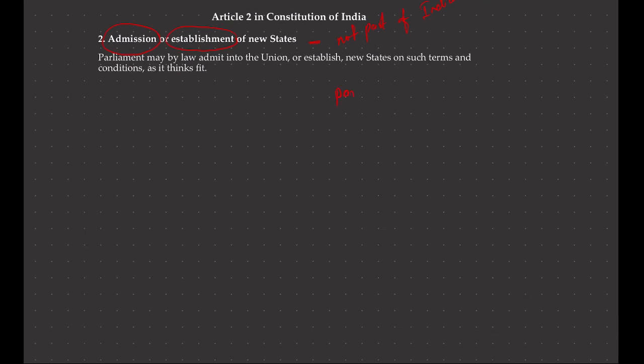The Indian Parliament, by making law, can admit. These two words are very important. It can admit or establish new states in the Indian Union. And simultaneously, Parliament can specify the terms and conditions on which the new states are admitted or established. So when it comes to admission and establishment of new states, do remember the term admission means admission of already existing states.